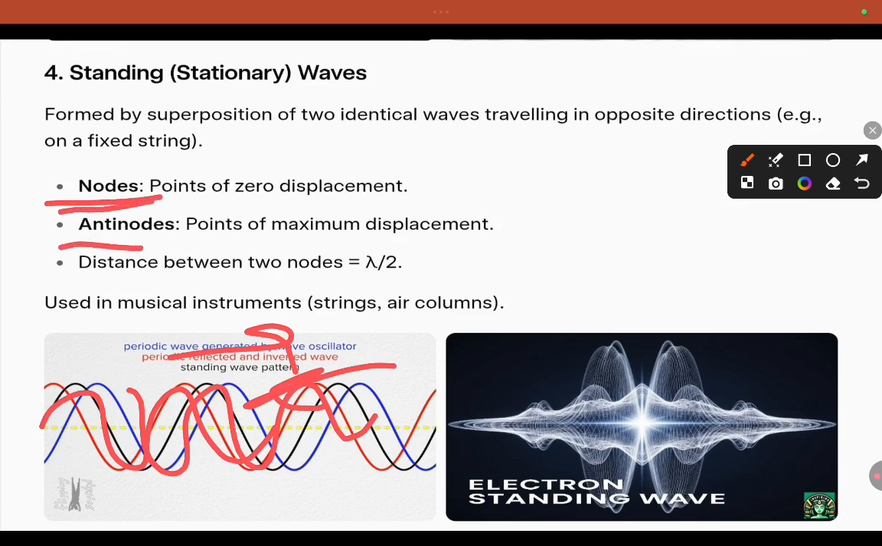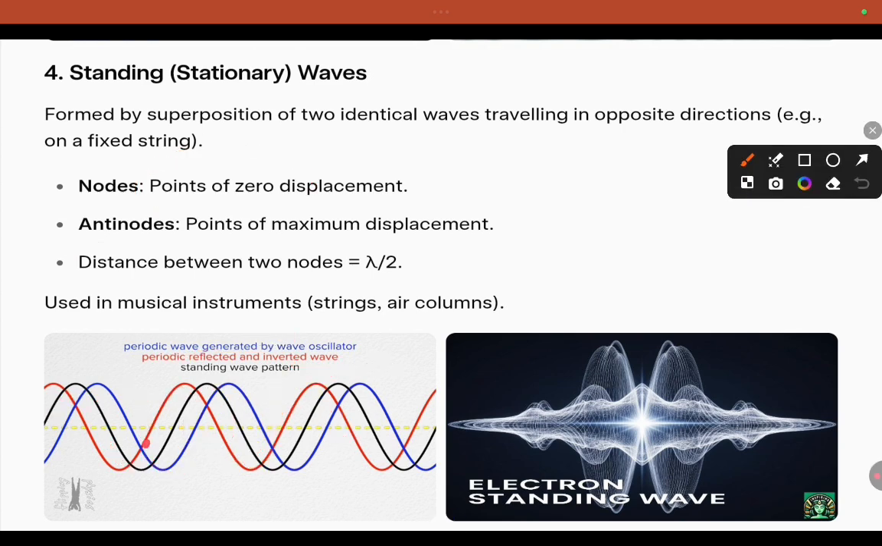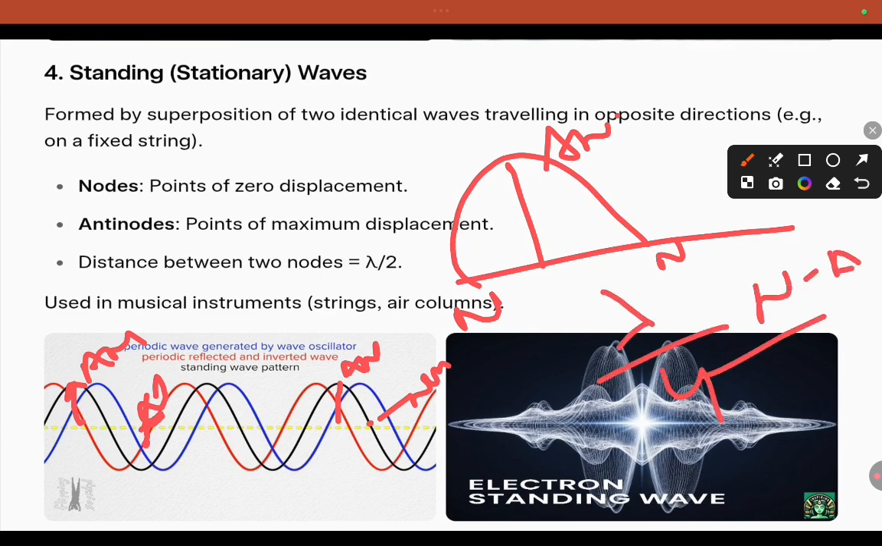What is a node? Points where displacement is minimum. Here the displacement is minimum, that is called a node. Here the displacement is maximum, that is called an antinode. This is an antinode and this is a node. The distance between two successive nodes is lambda by 2. Node to antinode is lambda by 4. Node to node is lambda by 2.